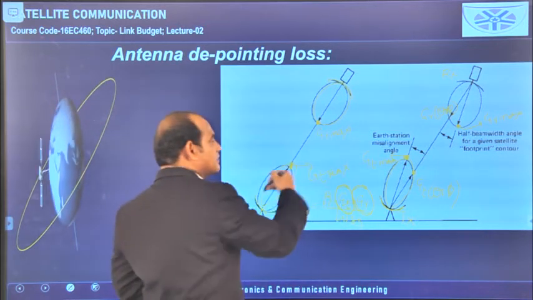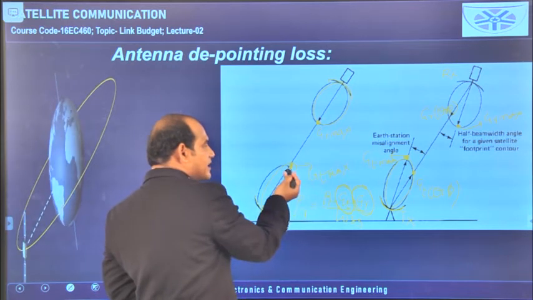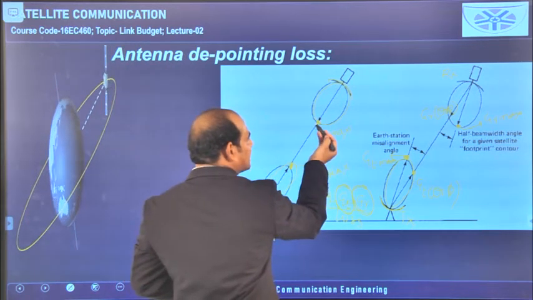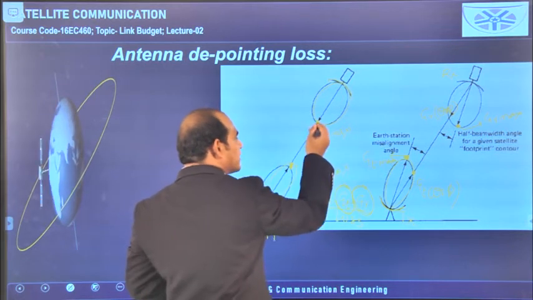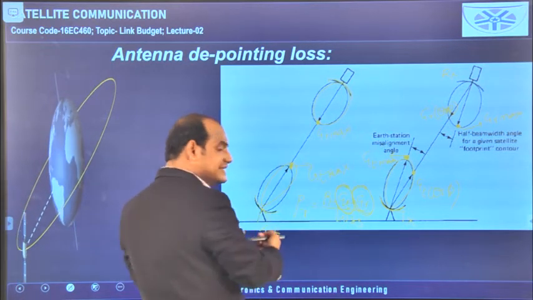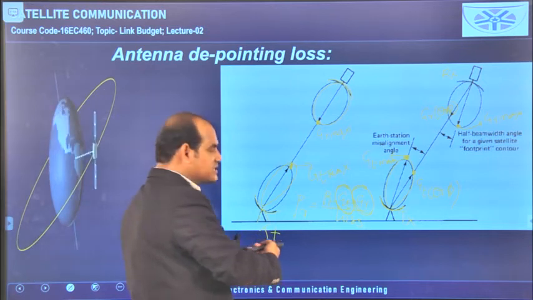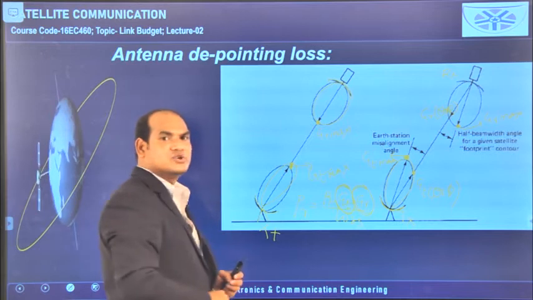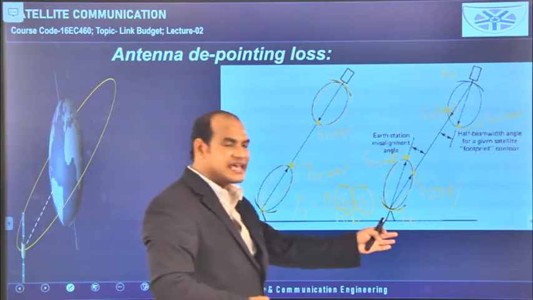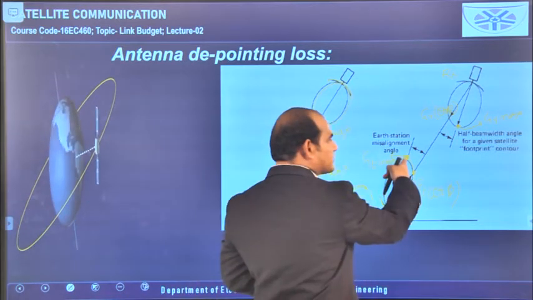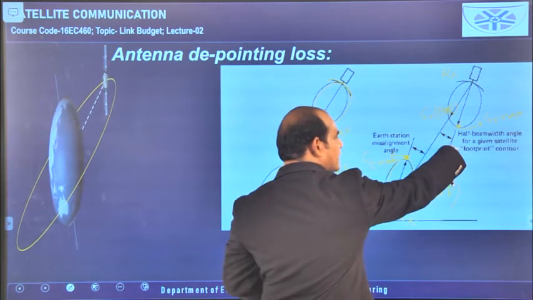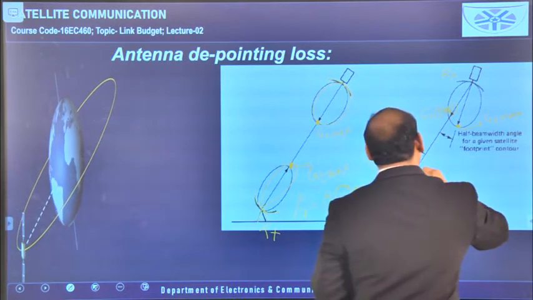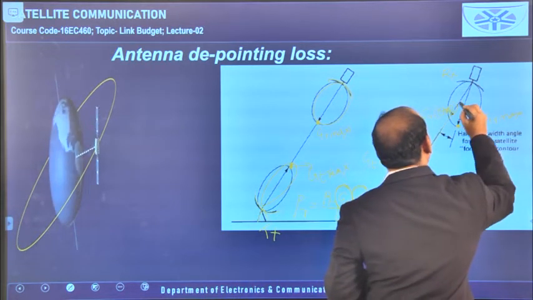In this diagram we are considering the maximum gain for the transmitting antenna here and the maximum gain for the receiving antenna here. So what we need to substitute for GT and GR is GT maximum and GR maximum, so that I can tell the received power is maximum. But in this case GT maximum is here and GR maximum is here. So these two are not involved in the communication. The communication path, the wireless link, is this one here.